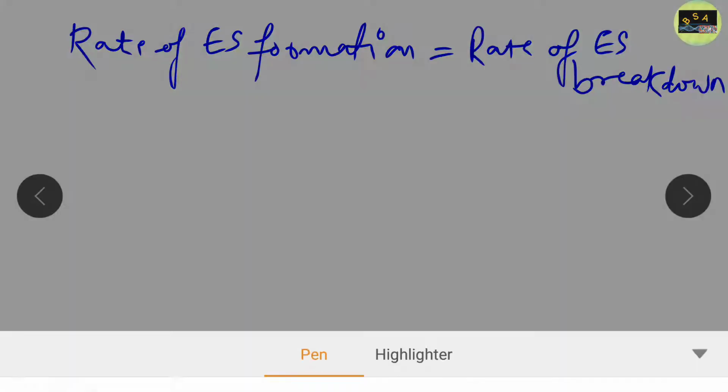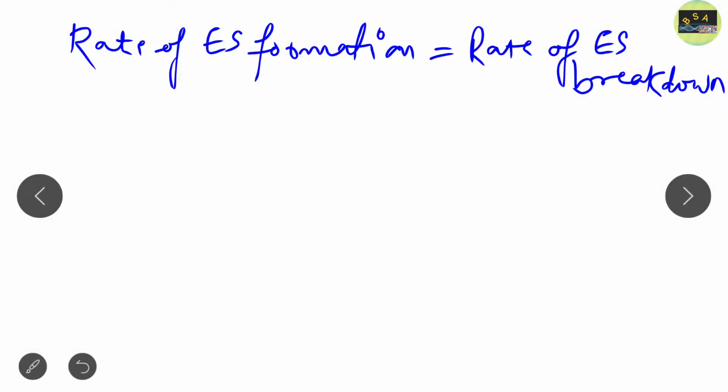Now if we put in the formula, ES formation means what? That is K1. If you remember the reaction, E plus S gives ES and E plus P: E plus S with the rate constant K1 gives rise to ES, the enzyme substrate complex, and that complex forms enzyme plus product with the rate constant K2. So basically for the rate of ES formation, ES is formed, so we have to use K1. K1 times ET, the total enzyme concentration as I already discussed, minus ES,